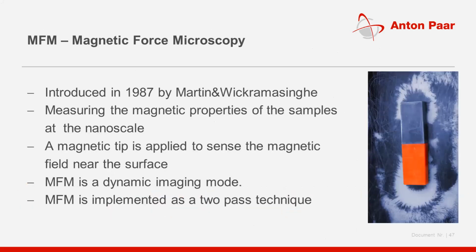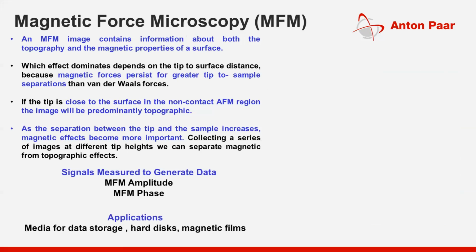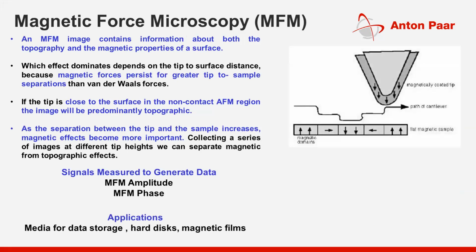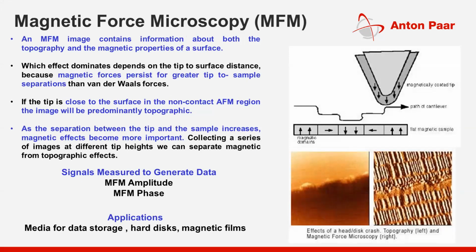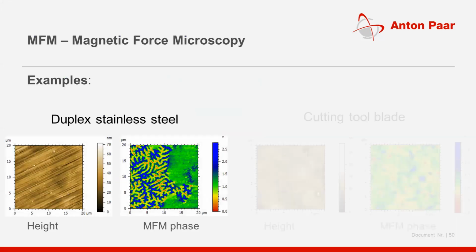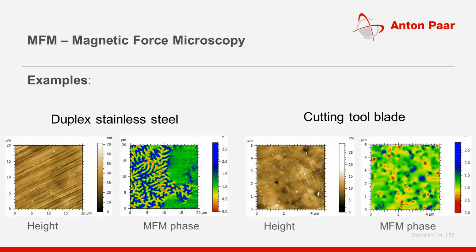Okay, so there are a couple of other advanced modes with AFM, and probably today's topic would not be much of interest, but still we can characterize magnetic properties using magnetic force microscopy, where the tip has to be a magnetic tip, and when you are scanning, you will be able to image. So these are a couple of examples of how the magnetic image and the topography image look. These are another couple of examples of magnetic force microscopy images with different samples.